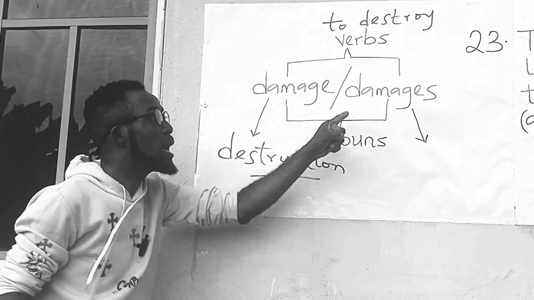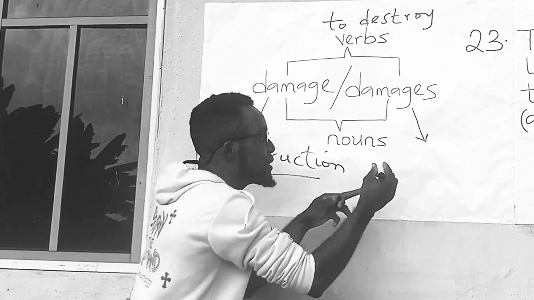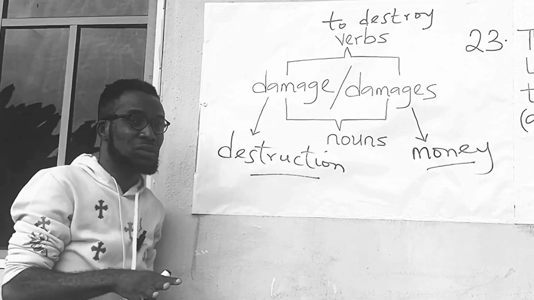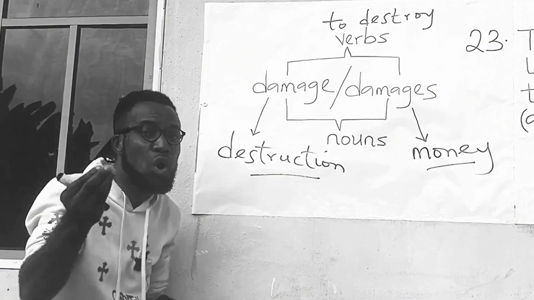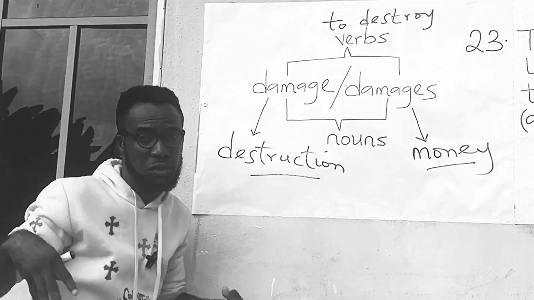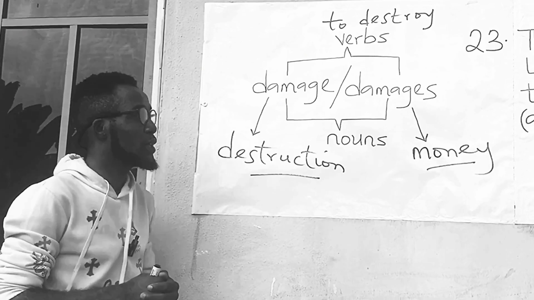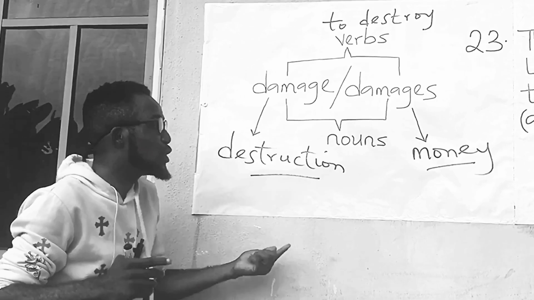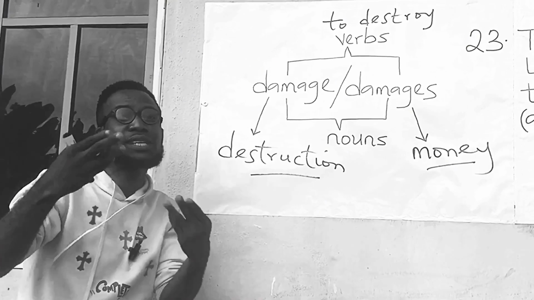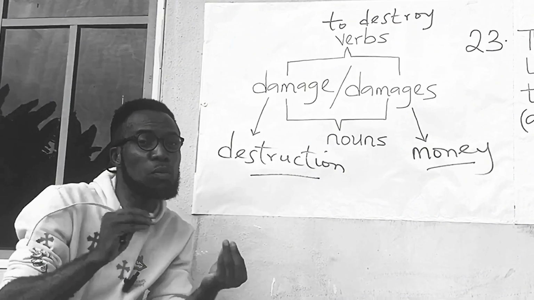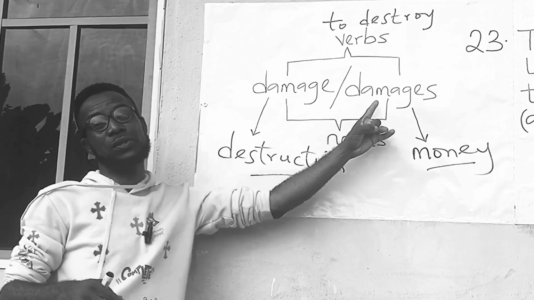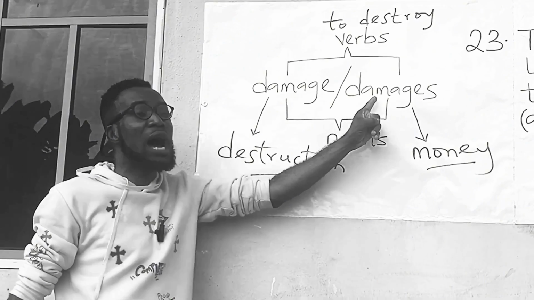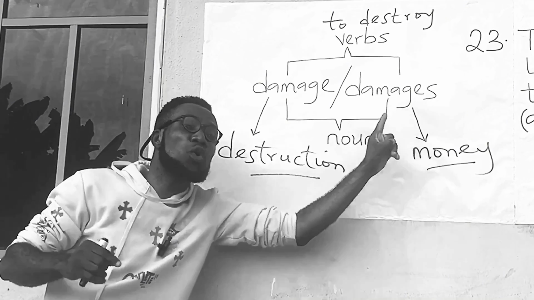On the other hand, damages as a noun means the money paid as compensation for the destruction, injury, or harm that you have caused or done to somebody or something. It is an uncountable plural noun.